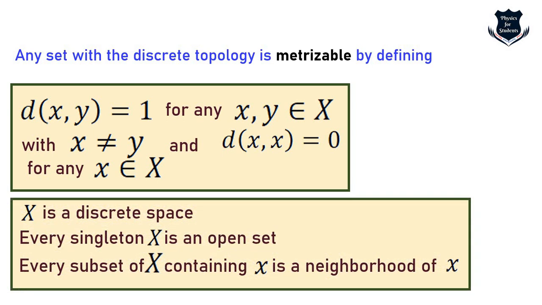Then we can say the discrete topology is metrizable. Why? Because X is a discrete space. Every singleton in X is an open set. Every subset of X is a neighborhood of X. So this is the definition that the discrete topology is metrizable, that means it can be measured.